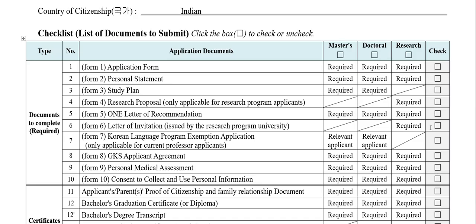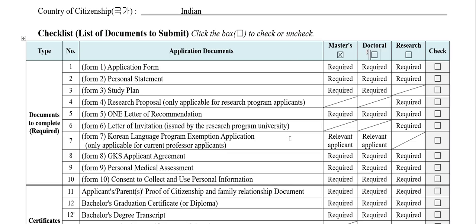There are so many GKS applicants who made this mistake: they forget to check this box. If you forget to check this box in the application form while you fill it, you can also check it with a pen after you print it out, but do check it, don't miss it. If you're applying for masters, just click it here. If you're applying for doctoral, click it here. If you're applying for research, click this box.